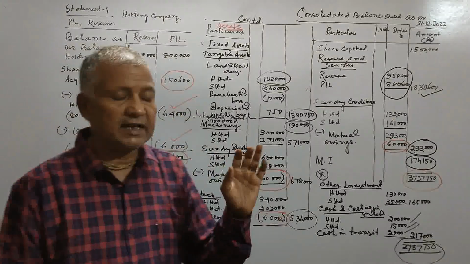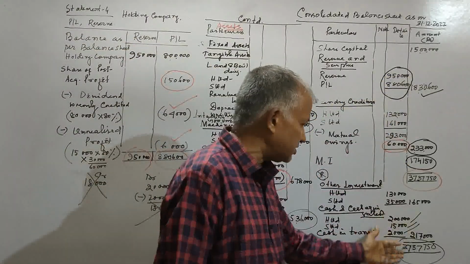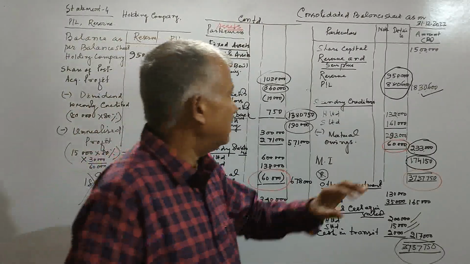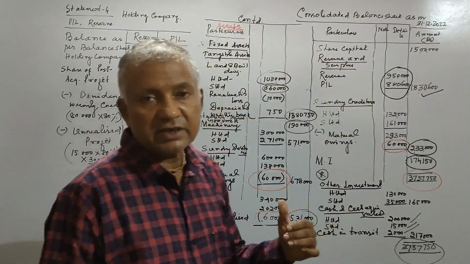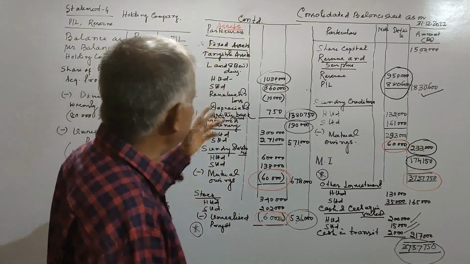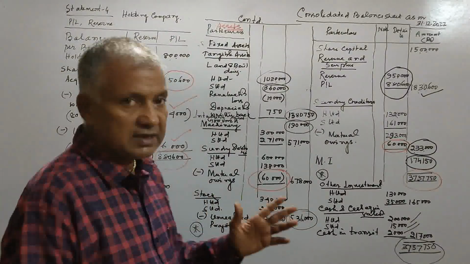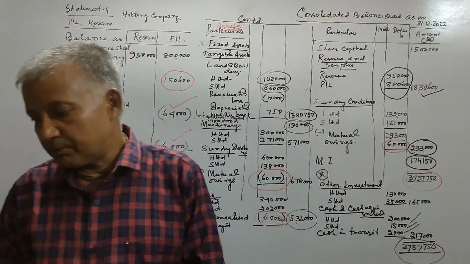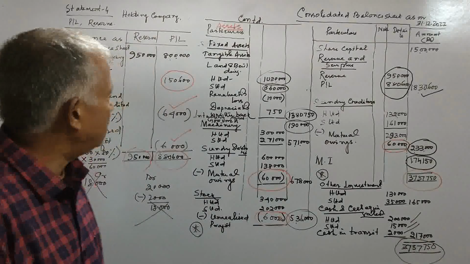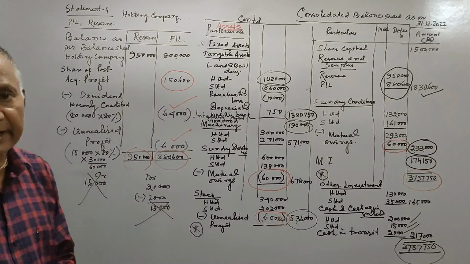The Companies Act 2013 is not specifically telling the details of the balance sheet. So it is a healthy practice to make a note and put it here, but as it is a consolidated balance sheet, therefore I have put it here. You can alternatively make a note and put the final figure here. So friends, this particular problem involves a lot of adjustments, and I hope that you will all go through the adjustments and make a healthy preparation on holding company.